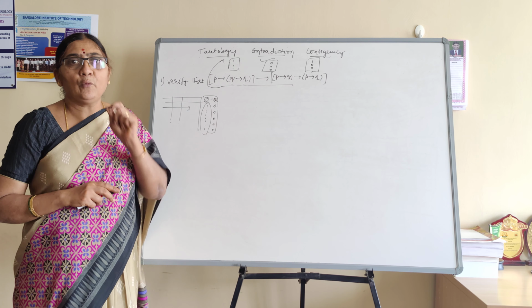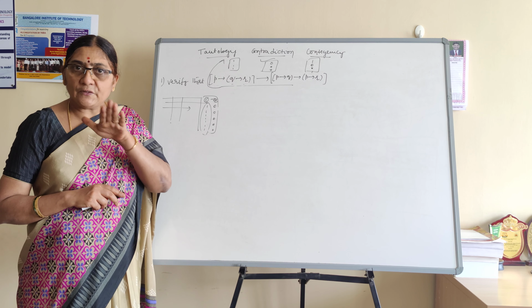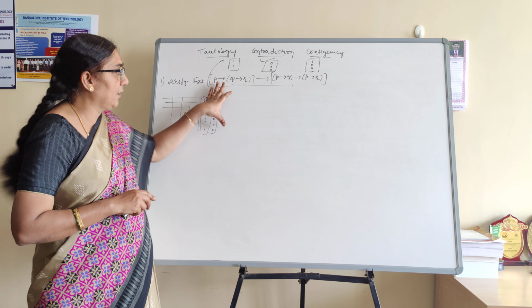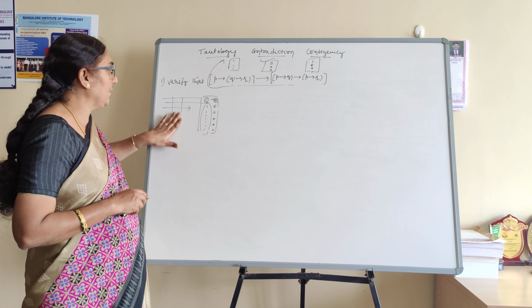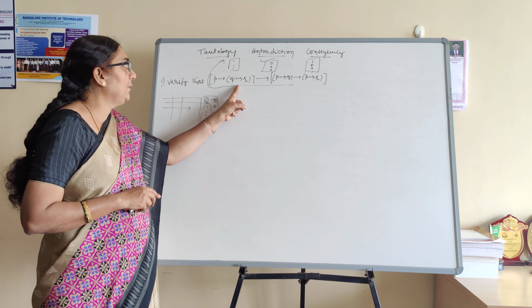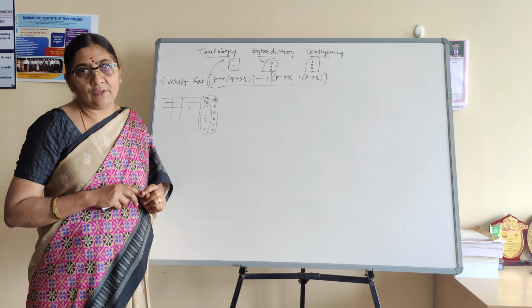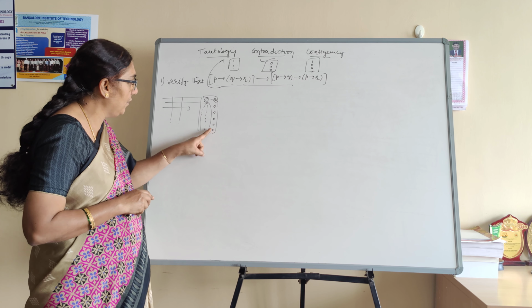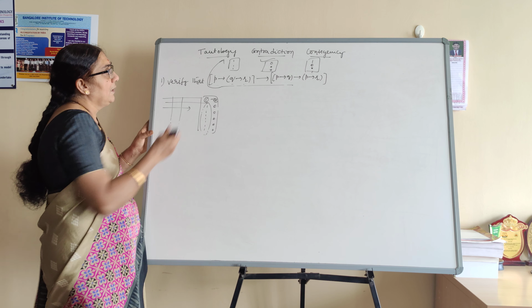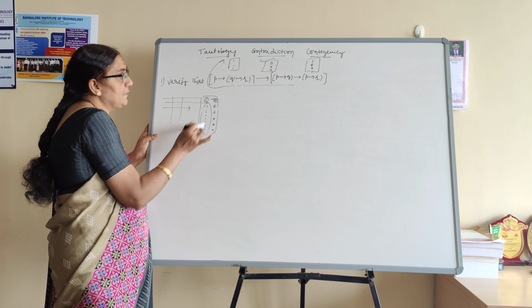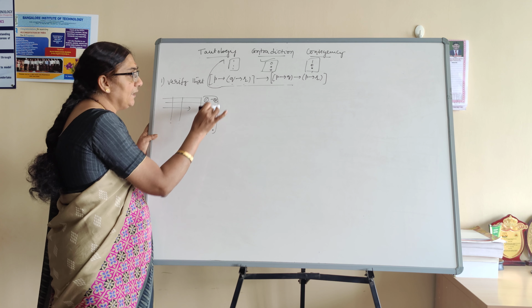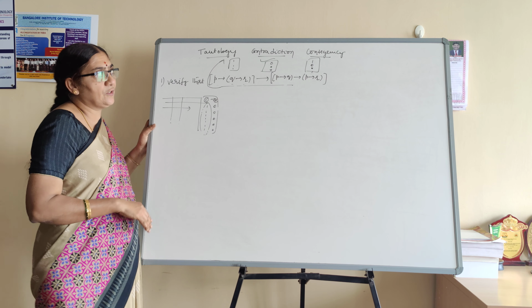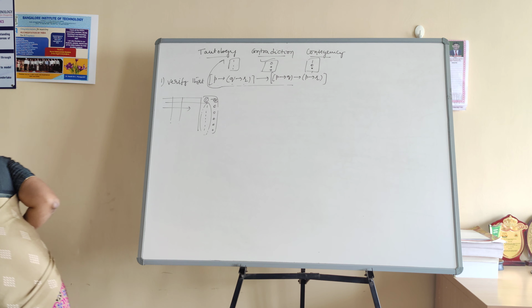Before moving to the problem, I am going to repeat once again. Tautology means we construct the truth table, and we expect the compound proposition column value to be 1 for all possible cases of the components involved. Suppose we get 0 in all cases, then that is a contradiction. Suppose we get a combination of 0 and 1, then the given compound proposition is a contingency.